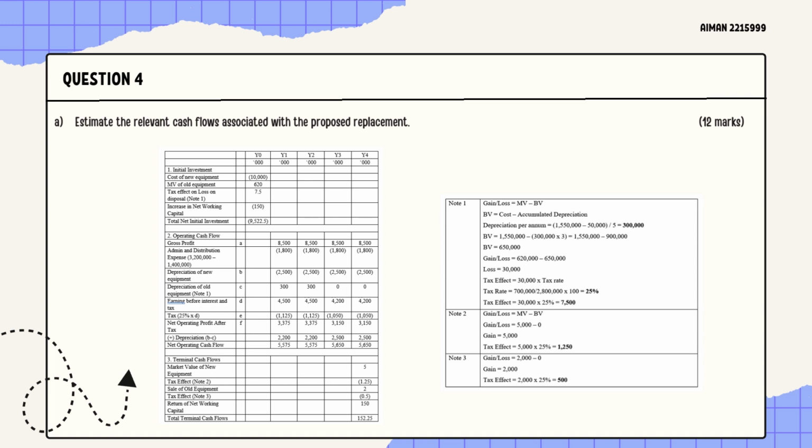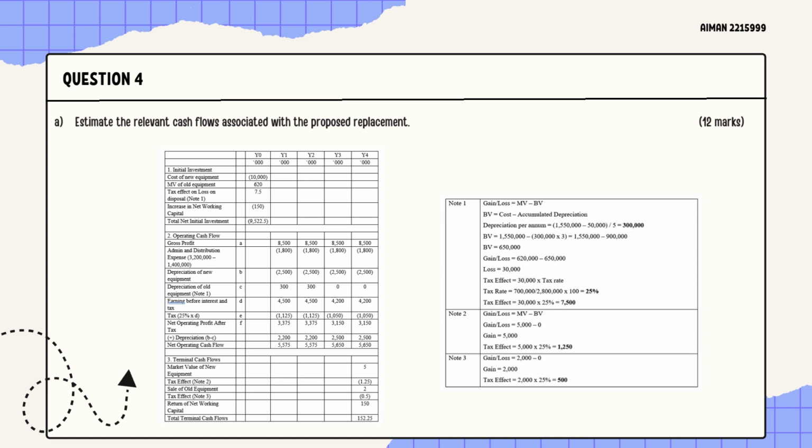So first of all, we have to divide into 3 flows of cash, which is initial investment, operating cash flow, and terminal cash flows. So for initial investment, the cost of new equipment is 10 million, which we can see they provided, the cost of the new equipment BB.